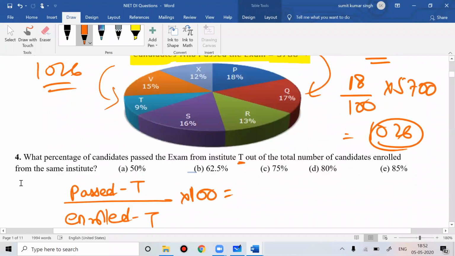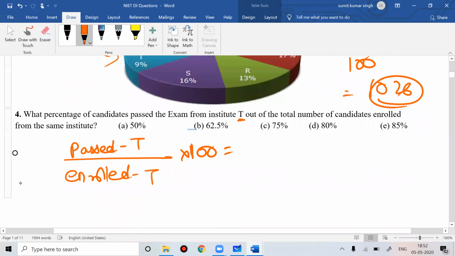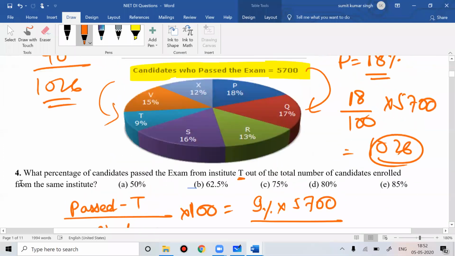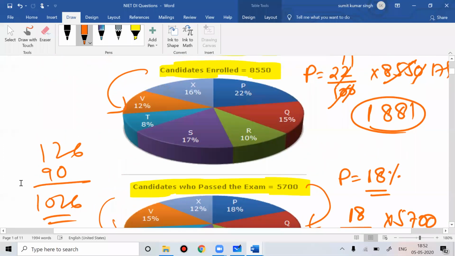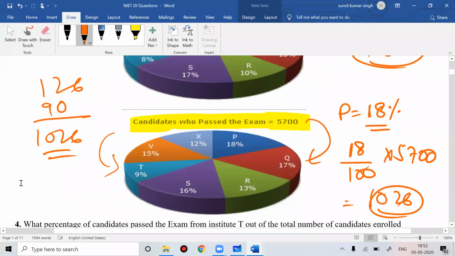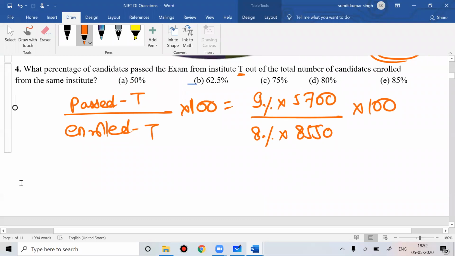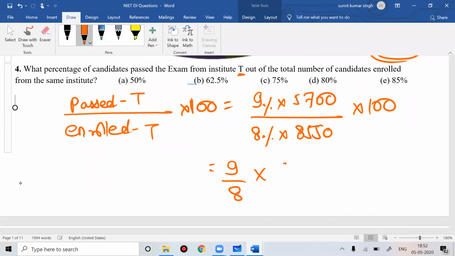How many passed from T? T is 9%, 9% of 5700. Then how many enrolled from T? T is 8%, 8% of 8550. This they are asking you into 100, you just need to do this calculation. So if you notice, this is 9 by 8, this is 570 by 855, into 100.